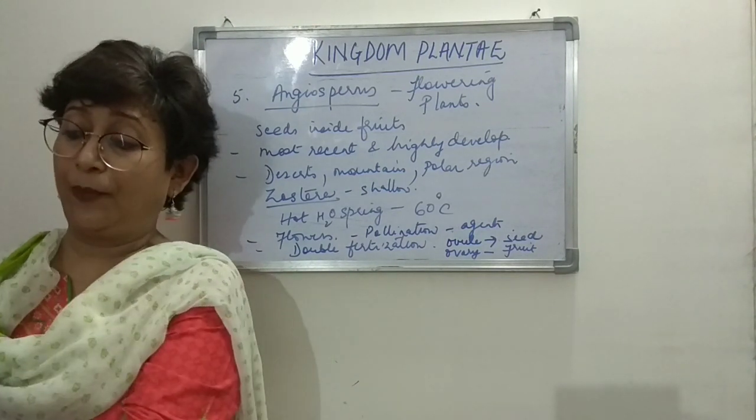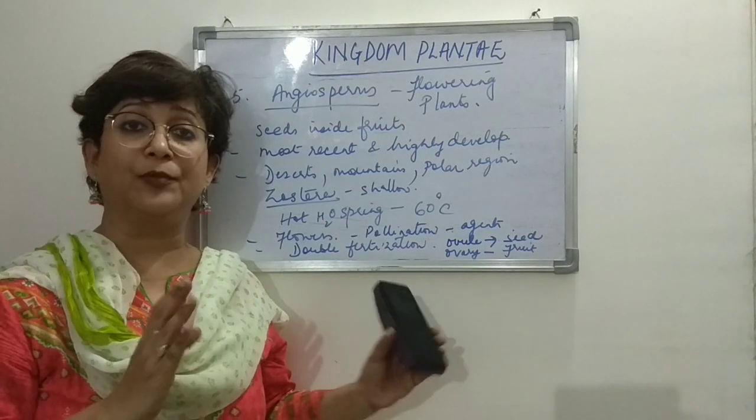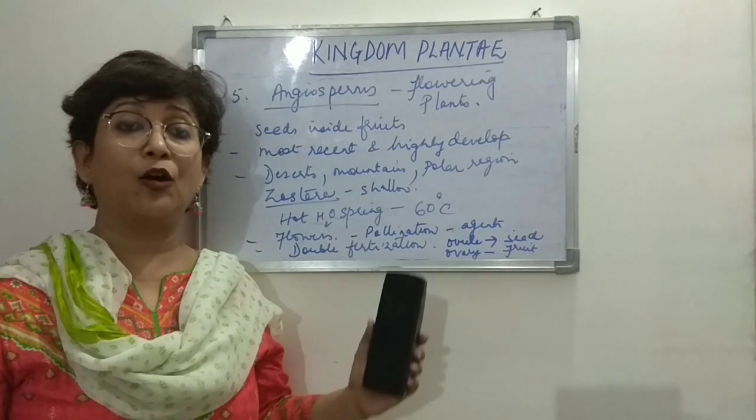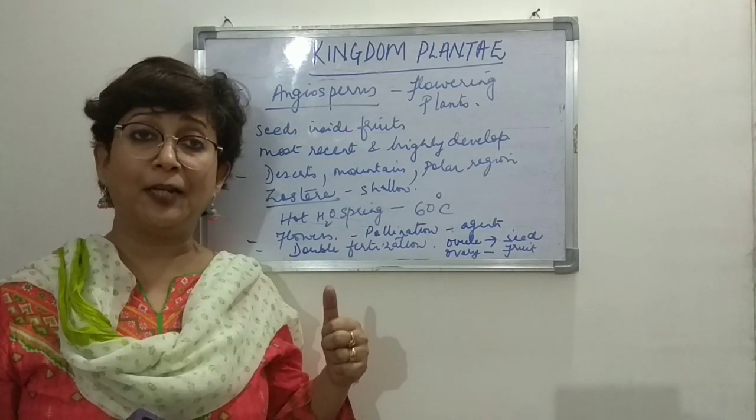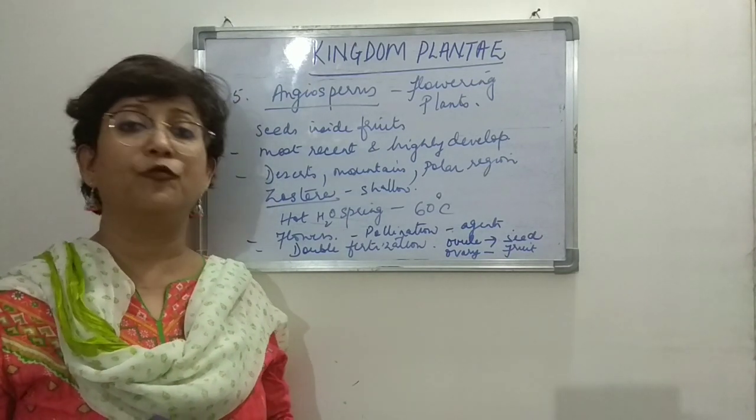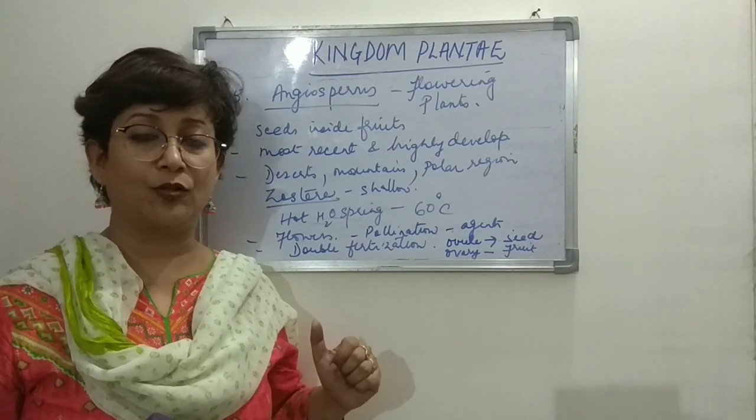So that's about all for today's lesson. We've completed kingdom Plantae. Out of the 5 kingdom system of classification, we are left with kingdom Animalia, and we will be talking about virus and viroids later on, right?